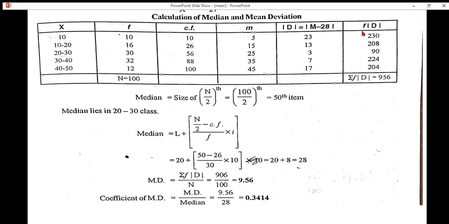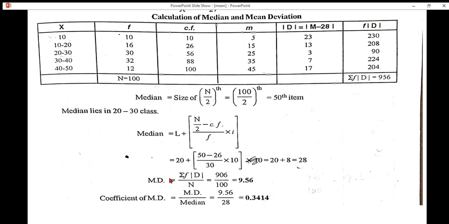Next column, f modulus d. How to get this f modulus d? That is f, frequency, into modulus d. We get f modulus d. For example, f value 12 into 17 modulus d, that is 204. Summation of all these values, summation of f modulus d is 956.